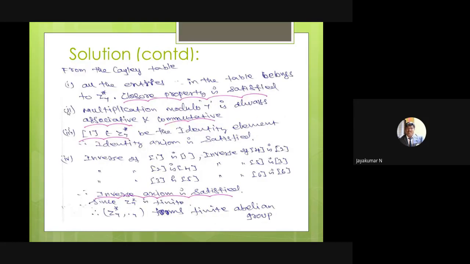So all the entries in the above table belong to Z7 star, closure property satisfied. Multiplication modulo is always associative and commutative. 1 belongs to Z7 star and is the identity element, so the identity axiom is satisfied. The inverse of 1 is 1, of 2 is 4, of 3 is 5, of 4 is 2, of 5 is 3, of 6 is 6. Therefore all the elements have an inverse in Z7 star, so the inverse axiom is satisfied. Since Z7 star is finite, Z7 star comma dot 7 forms a finite abelian group. Okay.